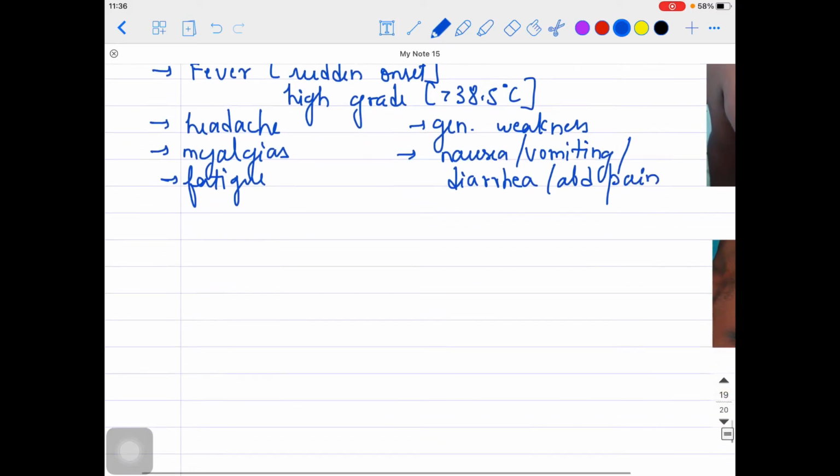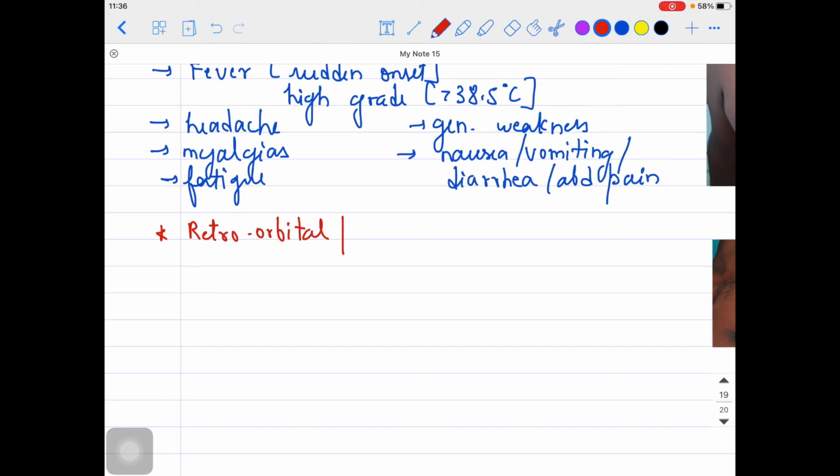Okay, a very important thing over here, I'm just bolding it: retroorbital pain is seen in some patients. Retroorbital means behind the orbit, I'm talking about the eyes. So behind the eyes there could be pain, in some of the patients, because the severe headache is coming into the orbital region.